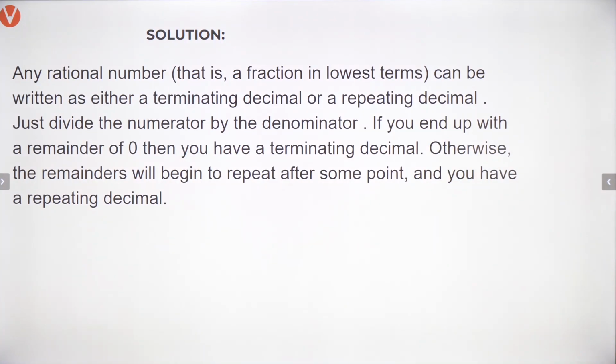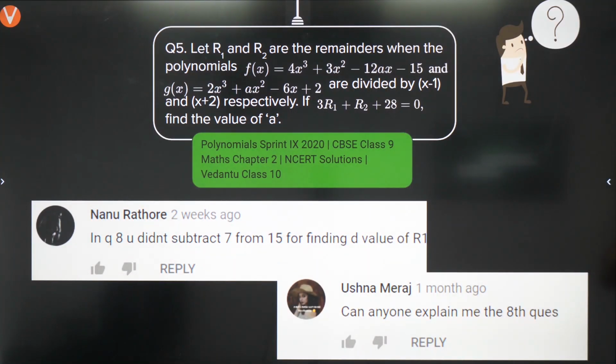Okay, bachcho. Chalo, let's move to the next question. Let R1 and R2 be the remainders when polynomials f(x) equal to 4x cube plus 3x square minus 12ax minus 15, and g(x), which is 2x cube plus ax square minus 6x plus 2, are divided by x minus 1 and x plus 2 respectively. Find out the value of a if 3R1 plus R2 plus 28 is equal to 0.